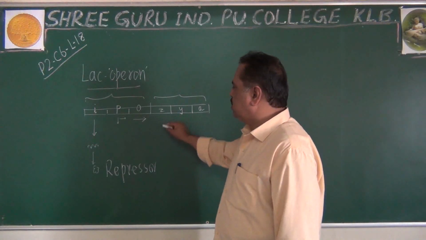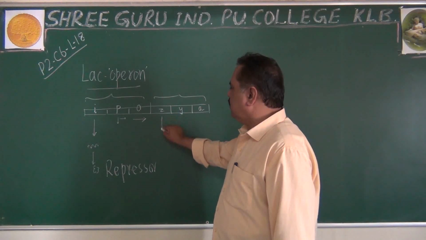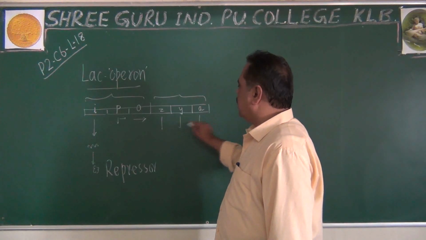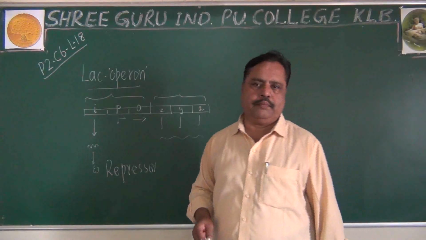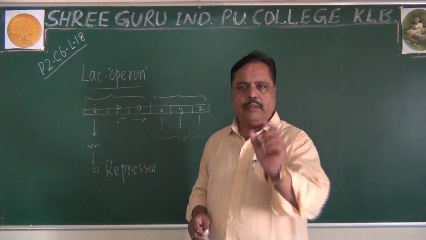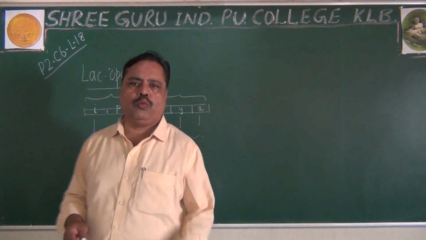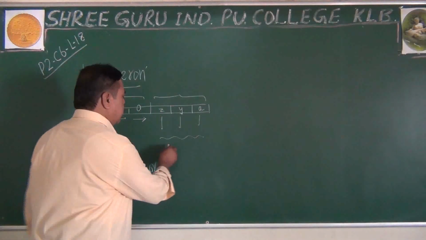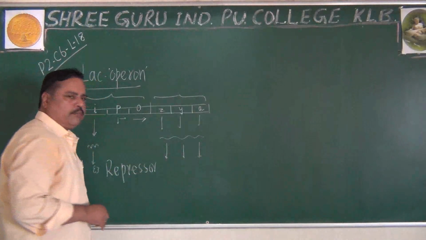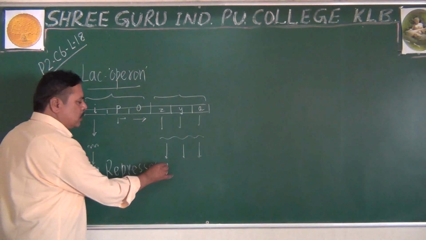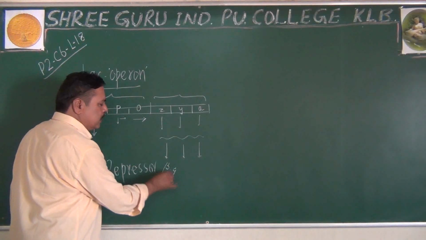Among the structural genes, Z, Y and A, all three produce one single mRNA. That single mRNA is able to code for three types of proteins, or three types of enzymes. One enzyme is called beta-galactosidase.